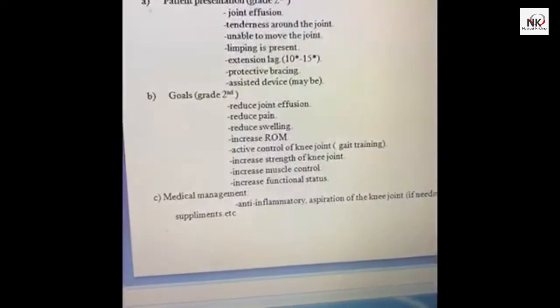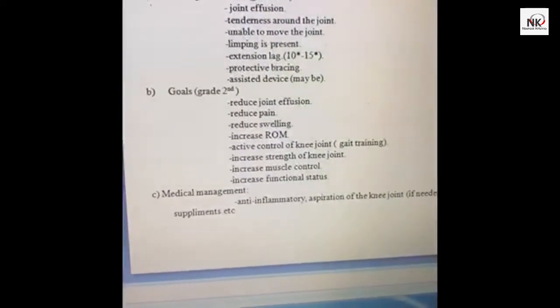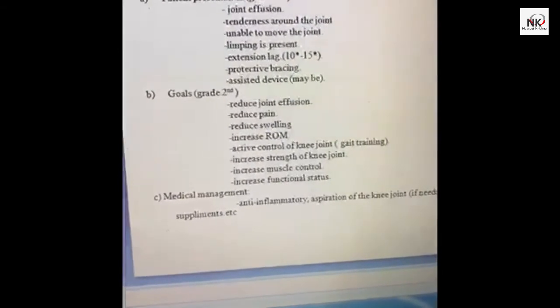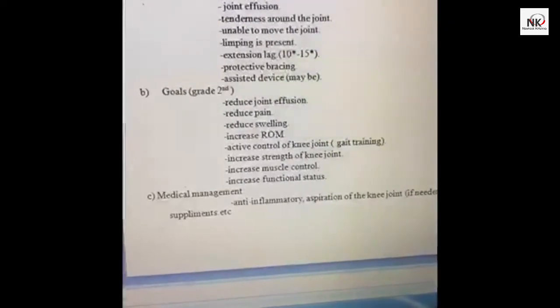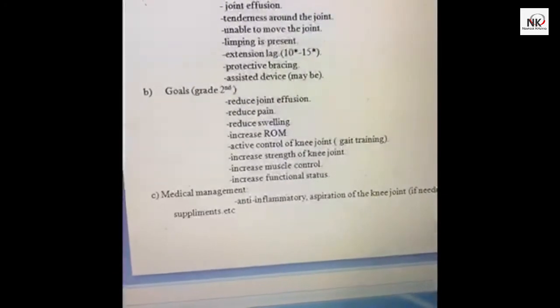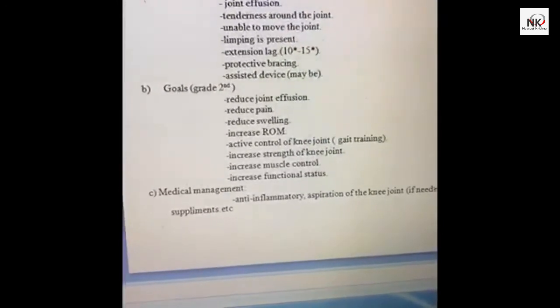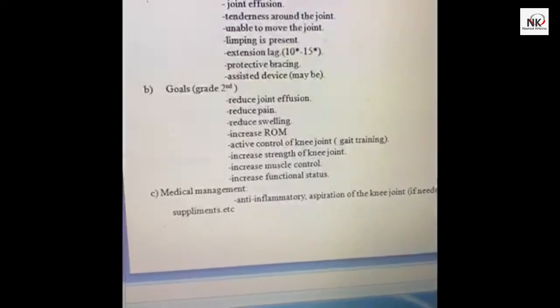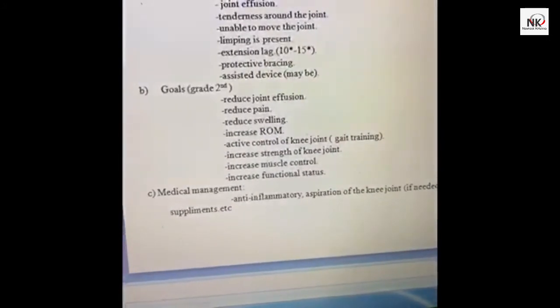In these circumstances, if the joint effusion looks like a proper fluid accumulation inside the joint, under medical or radiological investigation, which shows under the MRI if there is a joint effusion of blood or some extra fluid inside, we have to aspirate.